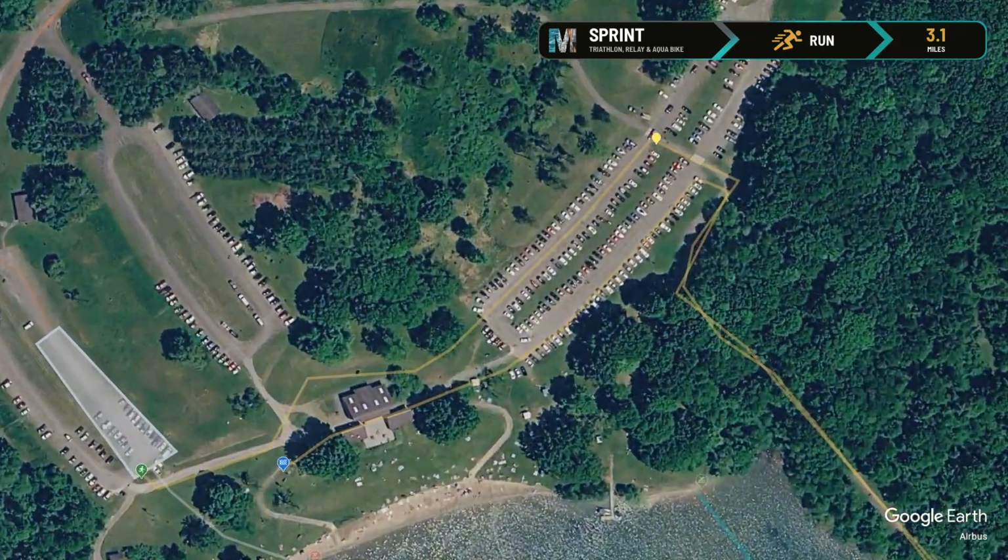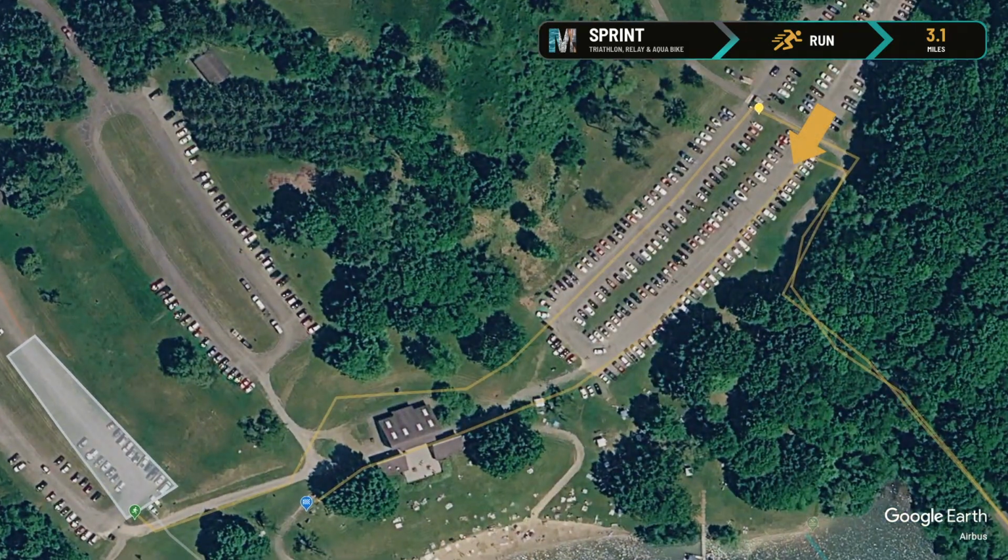Once you reach the parking lot, turn left and head back towards the beach and transition areas. You will continue on to the paved path that takes you between the restrooms and the concession stand. This is your final stretch to the finish line, where you'll receive your medal, t-shirt, and begin your celebration. Soak it in. Finish strong. You've earned this.